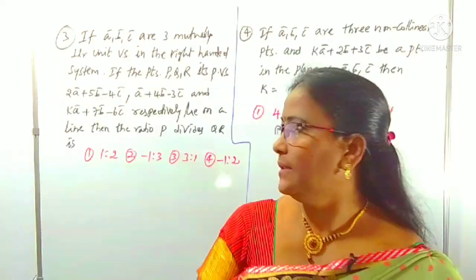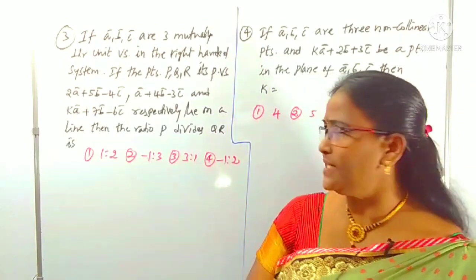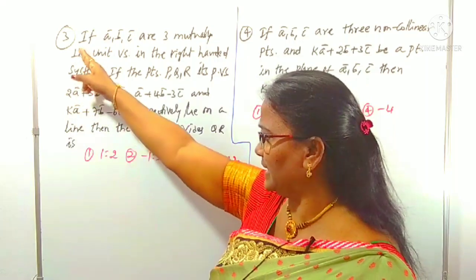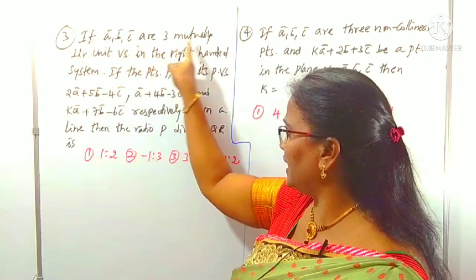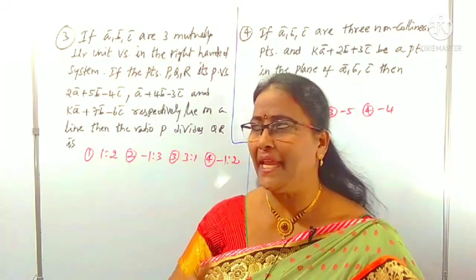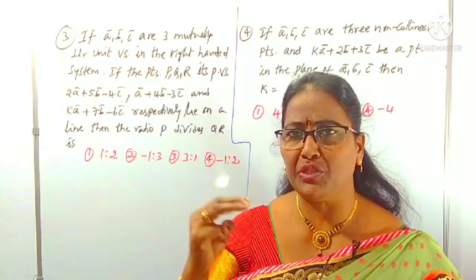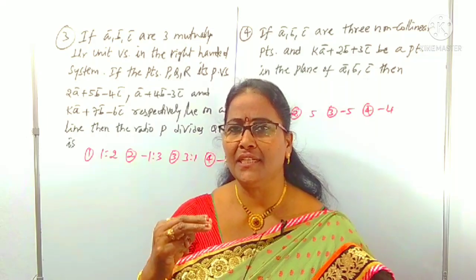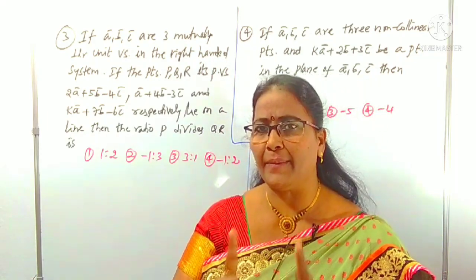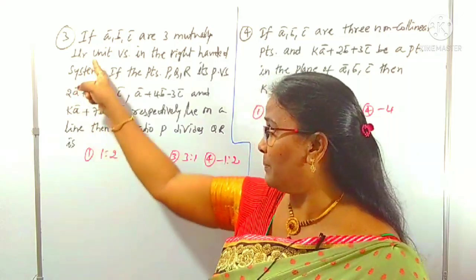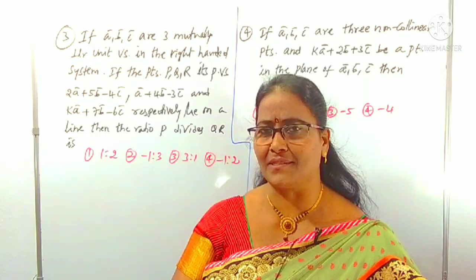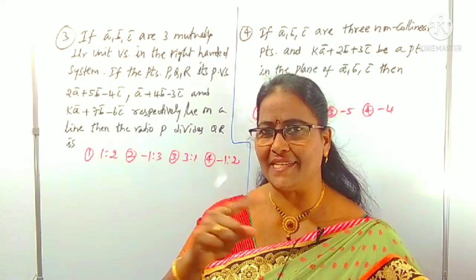Is it clear? Look at these 2 questions. This is the simple way I am doing this. How is it? Look here. First, question number 3: if A, B, C are 3 mutually perpendicular unit vectors in the right-handed system, A bar, B bar, C bar are 3 mutually perpendicular vectors in the right-handed system, meaning indirectly A bar, B bar, C bar are i bar, j bar, k bar. Those two perpendicular unit vectors mean along the x-axis, y-axis, z-axis as ijk.